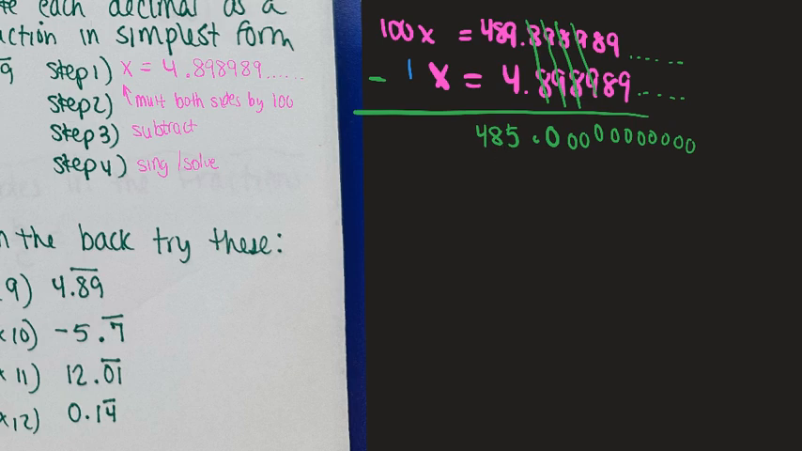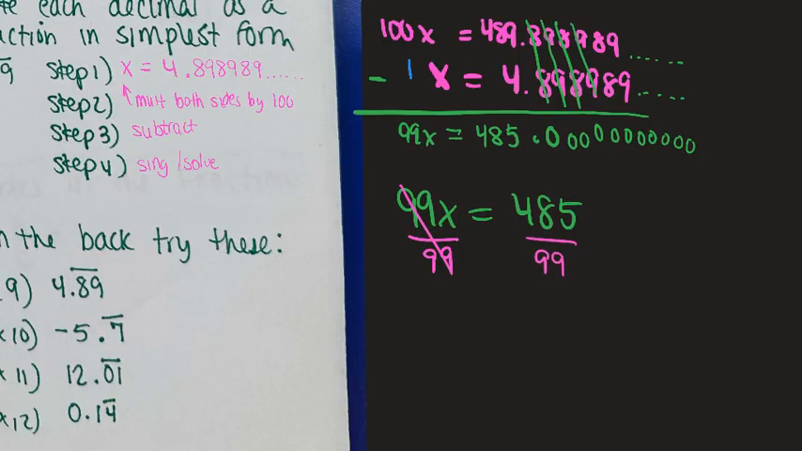Okay, now on this side, if I have 100 apples and I take away an apple, I have 99 apples. So 99x equals 485. We said that step 4 was to sing. So I bet you can look at this and figure out our song. Divide by 99, divide by 99, cross out, what's my answer?